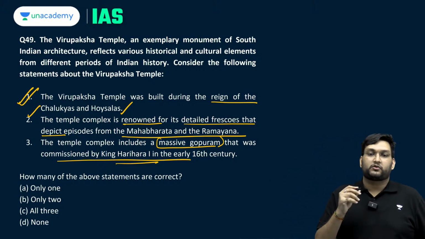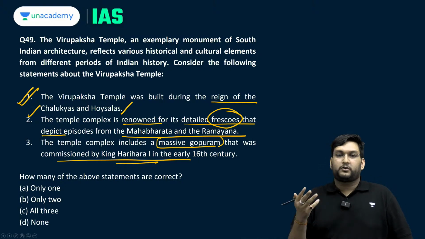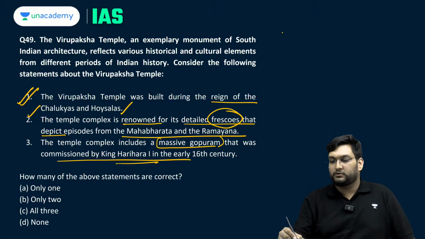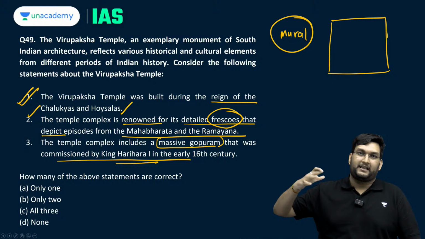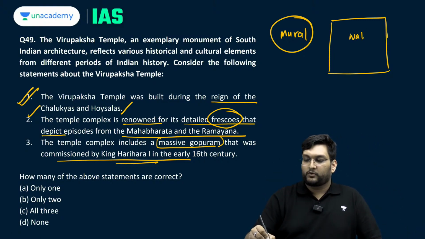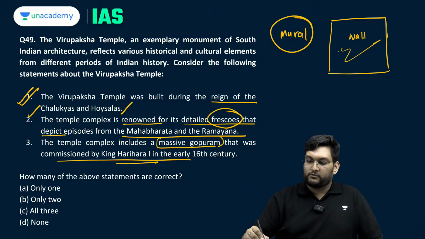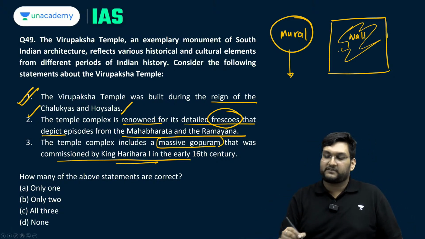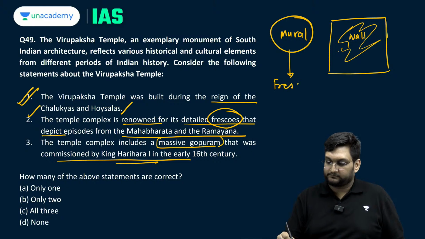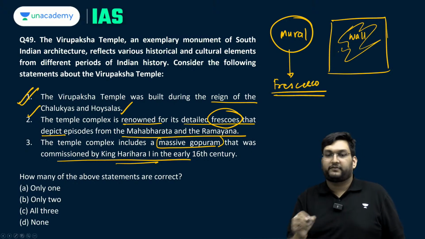Second is, it is talking about frescoes. Now, I don't know if you know what a fresco is, but just to repeat, a mural is basically a painting which is done on a very big canvas, could be a wall, could be the ceiling. So, something which you make on a wall is called a mural. Within murals, you have a specific type which is called fresco.